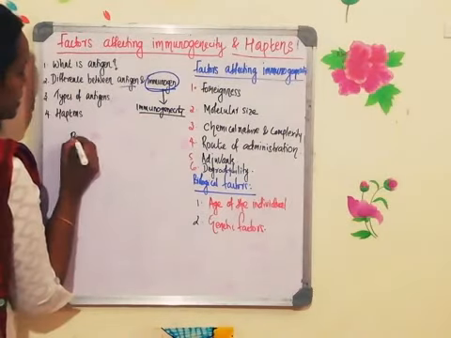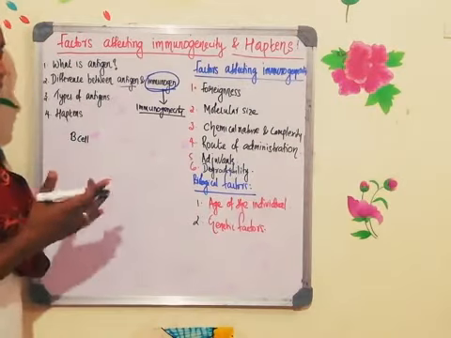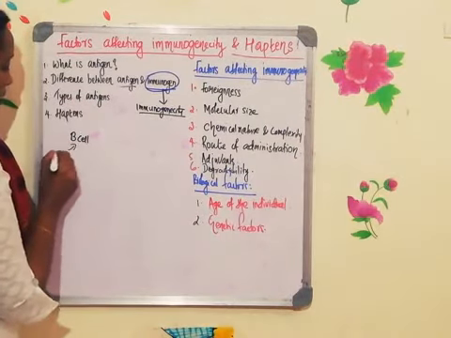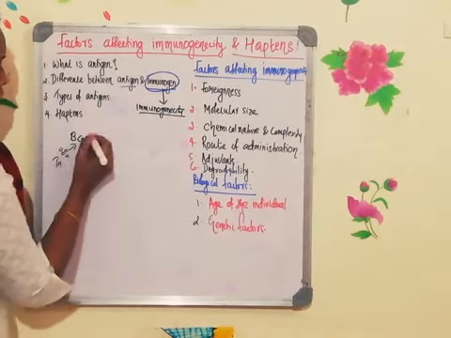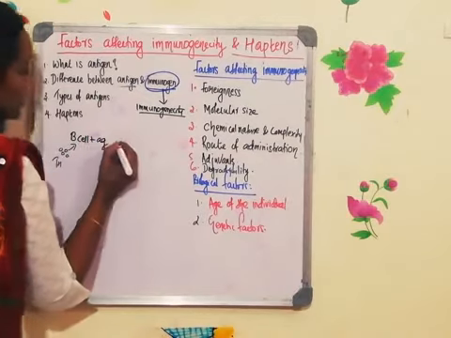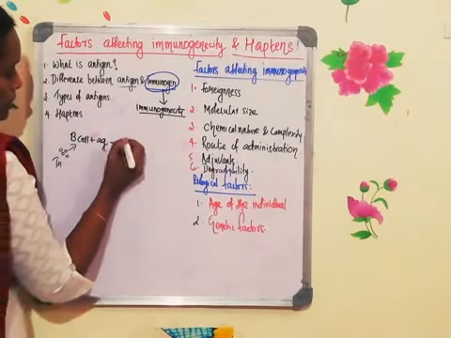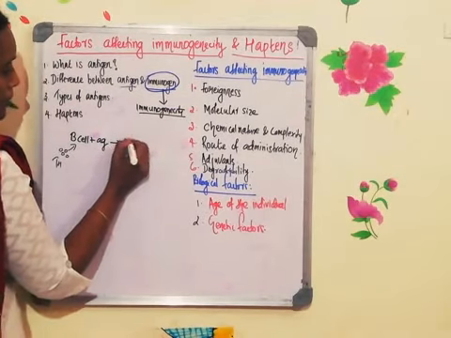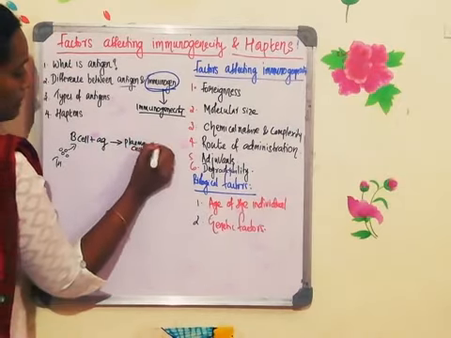Humoral immune response means B cells will identify the antigen directly, or B cells will get activated by the cytokines. Who will release the cytokines? T helper cells. So B cells get activated by the antigen, and they will activate the humoral immune response. How does the humoral immune response happen? The B cell will differentiate into plasma cell and memory cell.